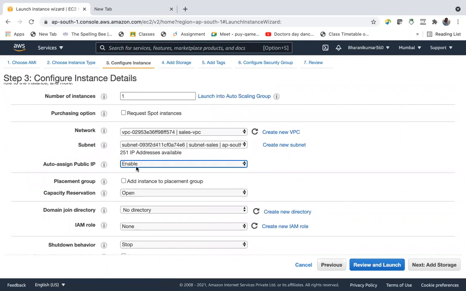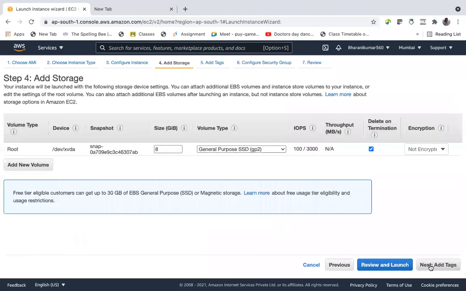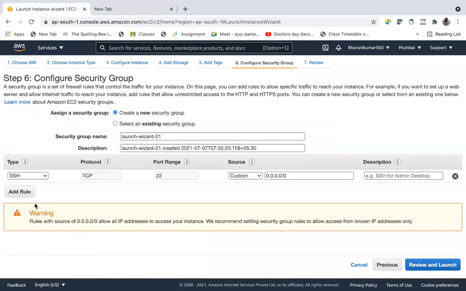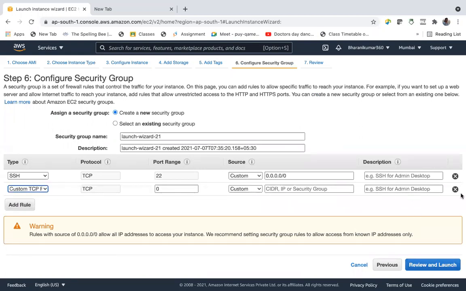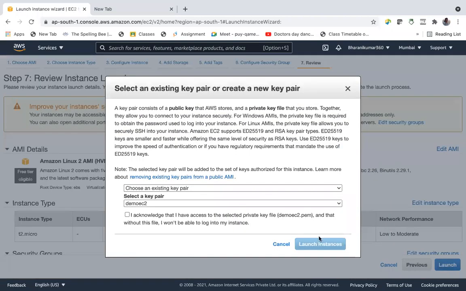There is no internet gateway for these VPCs, but let's enable it. Subnet, yes, next. Add HTTP rule? Let's keep SSH only. Review and launch.